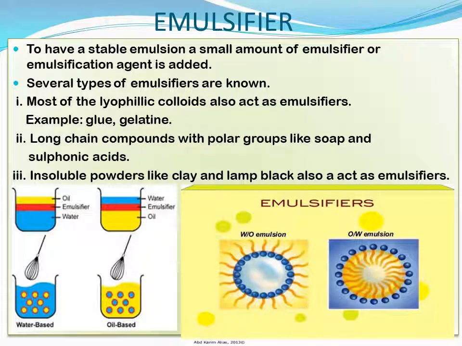About the emulsifier: though you beat the oil thoroughly in water, and the oil droplets spread throughout the water, after some time when you leave it, the oil molecules try to coalesce, joining to form bigger droplets. So in order to maintain the stability of the oil in water emulsion, an emulsifier is needed. To have a stable emulsion, a small amount of emulsifier or emulsification agent is needed.